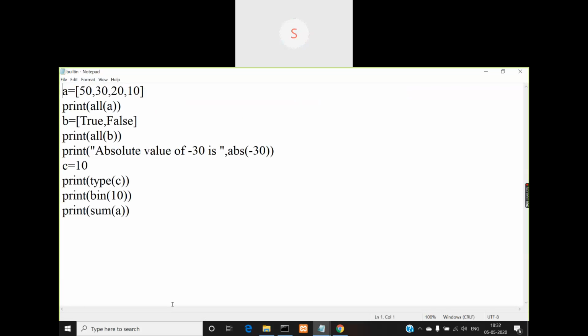So look at this program. We'll wind up today with this program. I'm creating a list with its name as A, and how many items are stored? 1, 2, 3, 4, 50, 30, 20, and 10. So look at the print statement, print all of A.